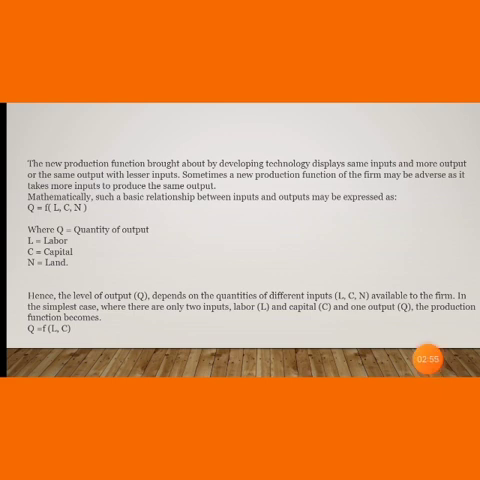Hence, the level of output depends on the quantities of different inputs L, C, N available to the firm. In the simplest case, where there are only two inputs, labor and capital, and one output, the production Q is equal to f(L, C).